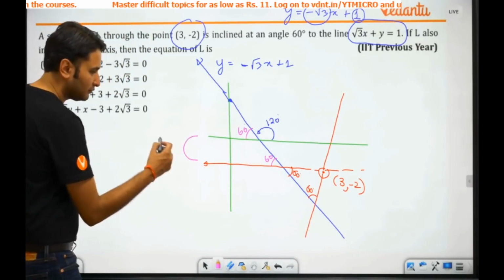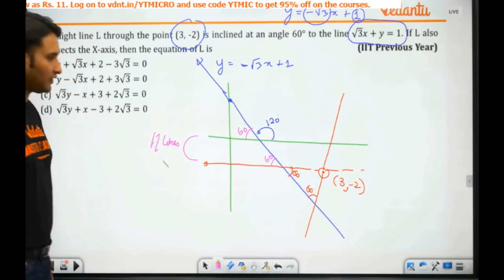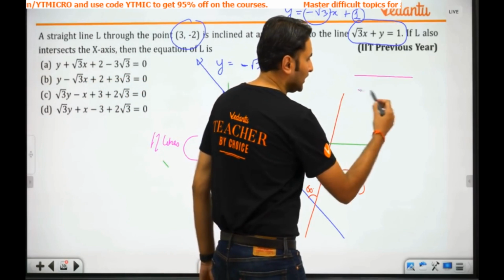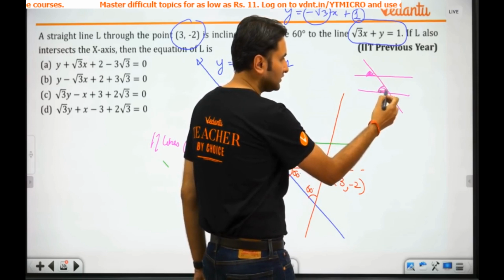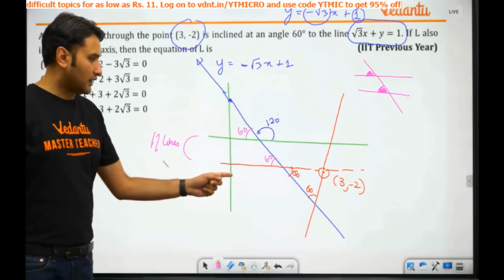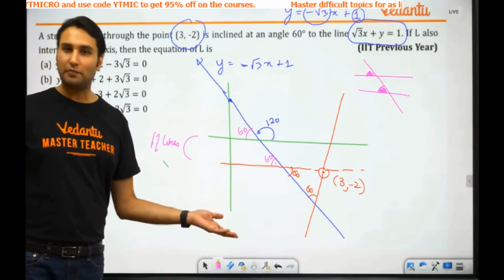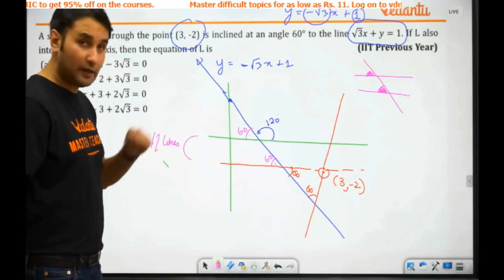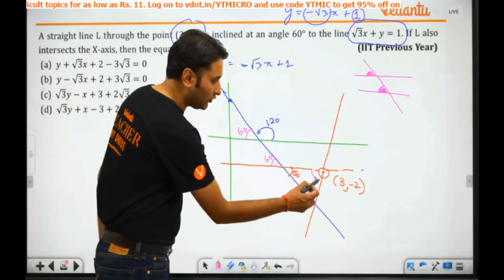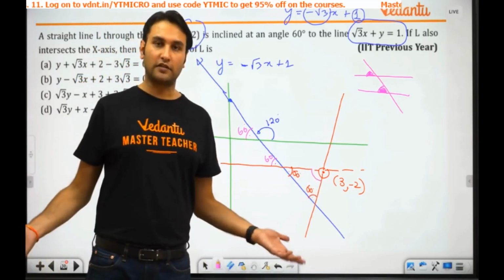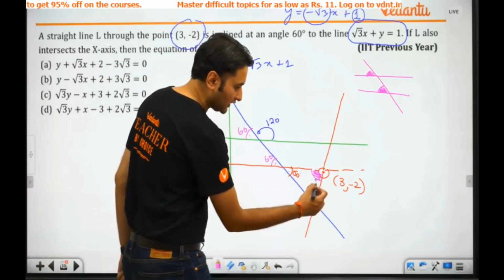These two lines are parallel lines. Why? Because you know this property: when two parallel lines are intersected by a transversal, this angle and this angle are the same. So green and red lines are at 60 degrees, 60 degrees. So both of these lines are parallel. If this is parallel, so with 60 and 60 given, the third angle will be what? It is a triangle, the sum of the angles is what? 180 degrees. 60 plus 60 is how much? So this angle is also 60.